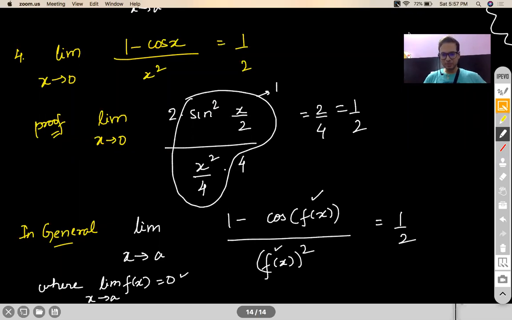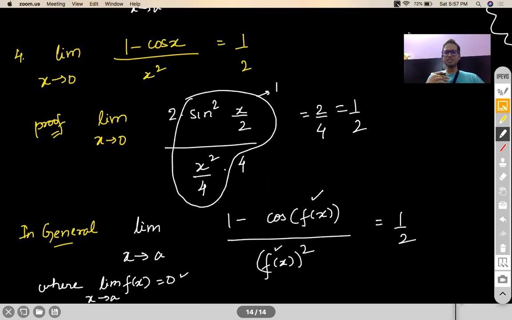I think I have some questions. Sir, could you show the tan x part for a second? Can we write f0 is equal to 0? I mean, see, many a times f0 will be 0. Sometimes the limit of the function, see, f0 equal to 0 is covered under limit of f of x as x tends to a equal to 0.